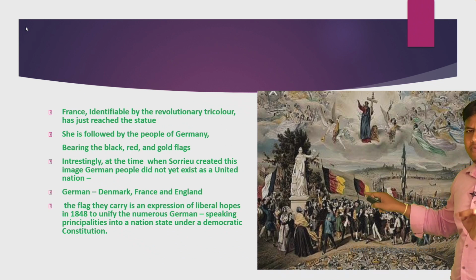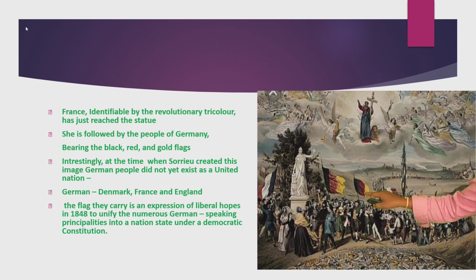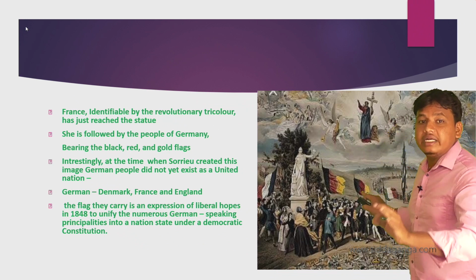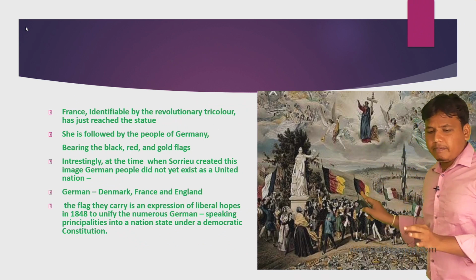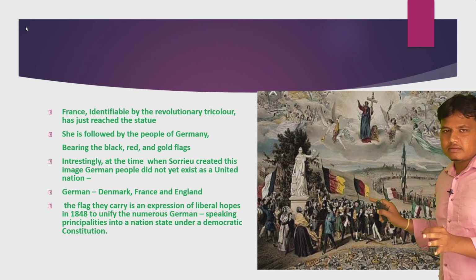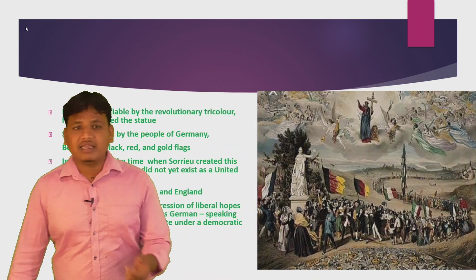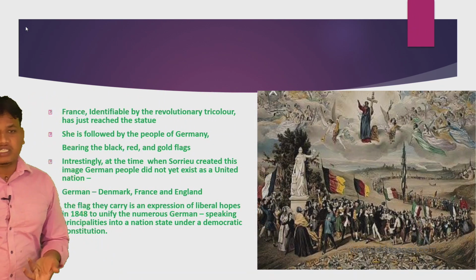Interestingly, at the time when Sorrieu created this image, German people did not yet exist as a united nation. German people did not get freedom. So what is the German story? Who ruled over Germany?